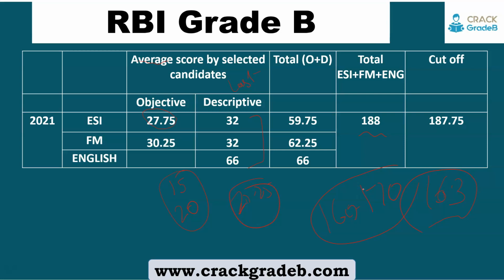As you have seen the prediction, we predict only on the basis of the difficulty level of the paper, and we predicted for phase 1 65 plus minus 5, that it will be approximately in this range, and that cutoff has been declared today. So 63.75 is there, and for phase 2 it will be in the range of 160 to 170.